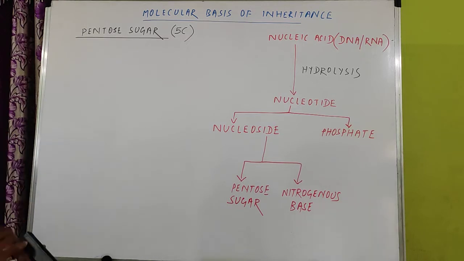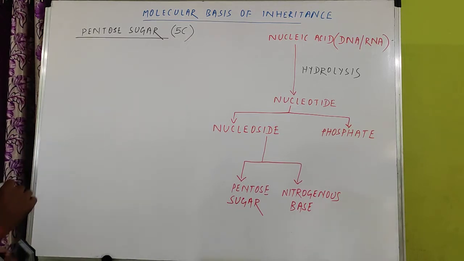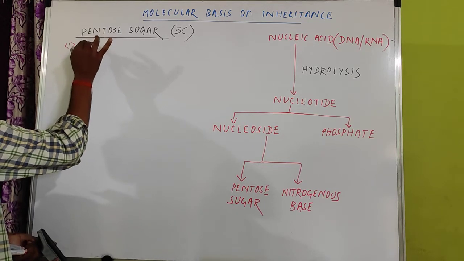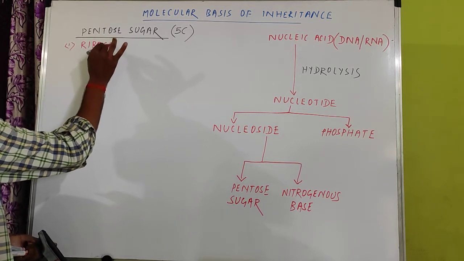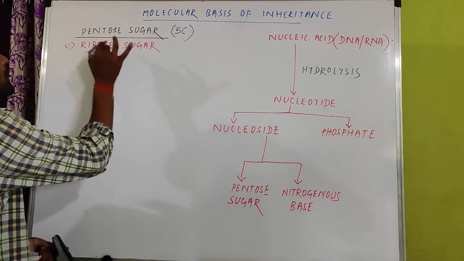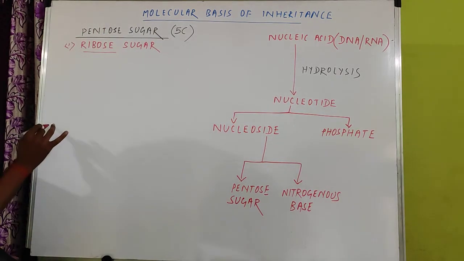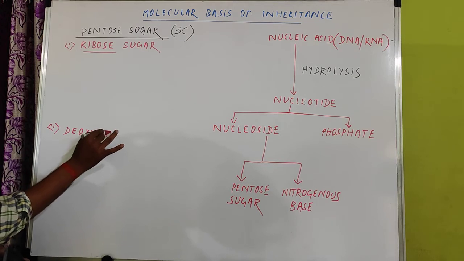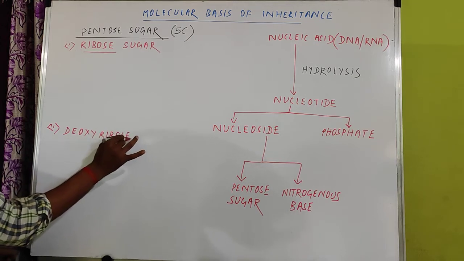Number one is called ribose sugar, and number second is called deoxyribose sugar.